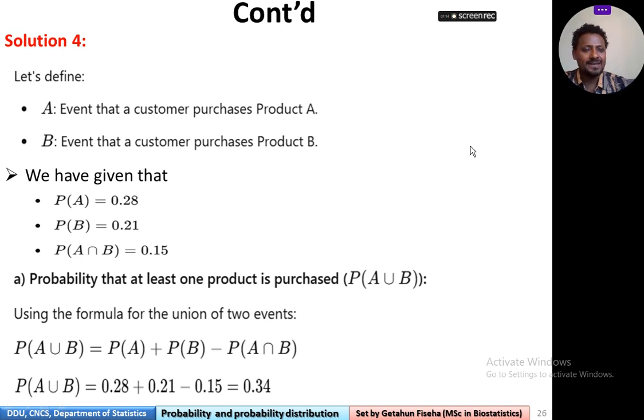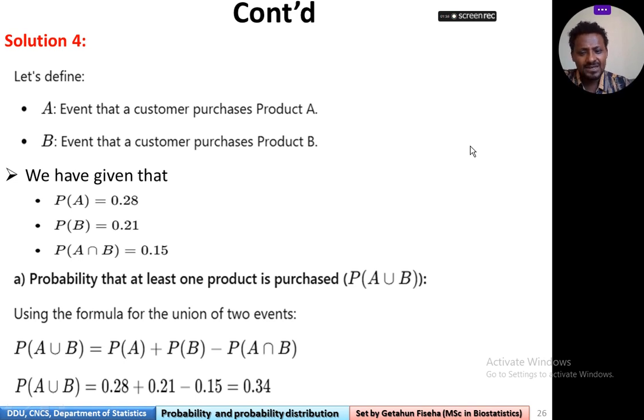Then we are given that P(A) is equal to 0.28, P(B) is equal to 0.21, and P(A intersection B) is equal to 0.15, which means the probability that a customer will buy both A and B is 0.15. Now, let's answer the questions.